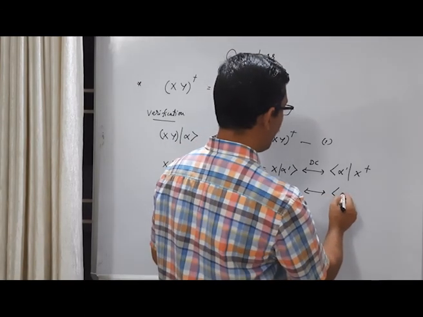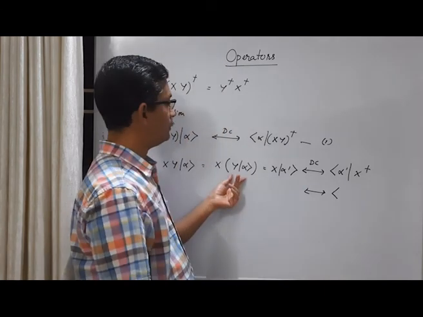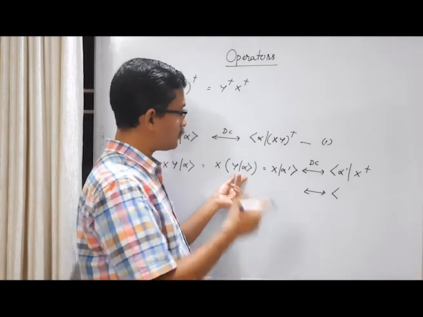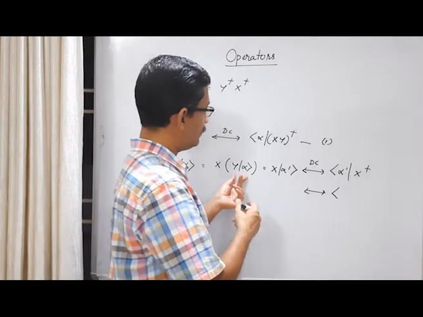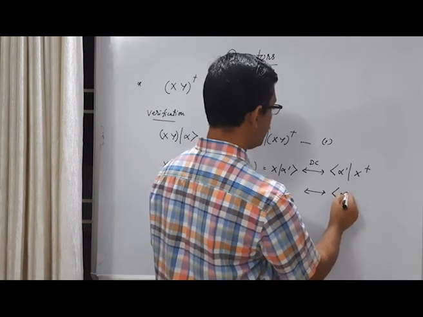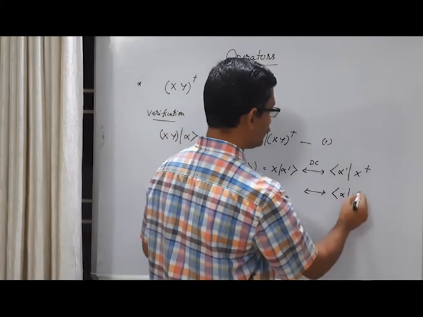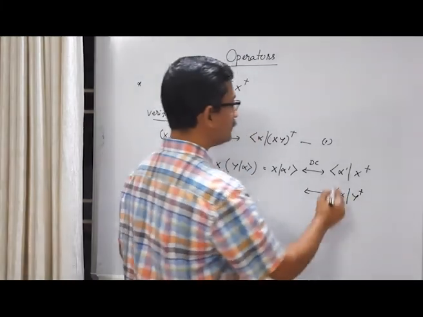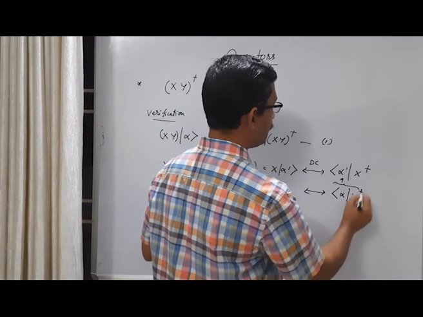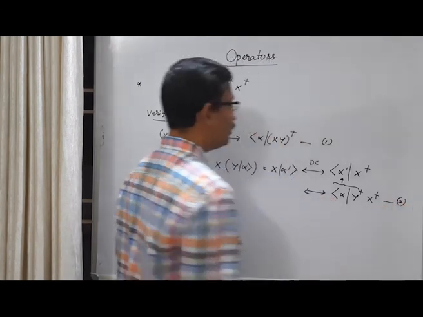So bra vector alpha prime is the dual correspondence of this one, right? So ket alpha becomes bra vector alpha and y becomes y dagger. This is alpha prime, and then there is x dagger here. Let's call it equation 2.